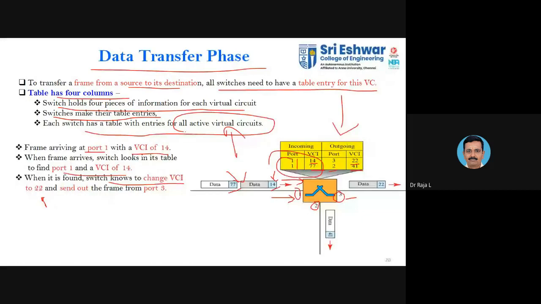So we'll stop here with the data transfer phase. So far in this class we discussed switching, different types of switching, what is circuit switching, what is packet switching, and what are the different types of packet switching. One is the virtual circuit approach, the other is the datagram approach. And we discussed how the information is converted into packets, how it takes different paths, how the resources are allocated, and what the 3 different phases are. So that's what we have discussed in the class today. With this, we stop here and we will discuss the data transfer phase of the virtual circuit approach in the next class.